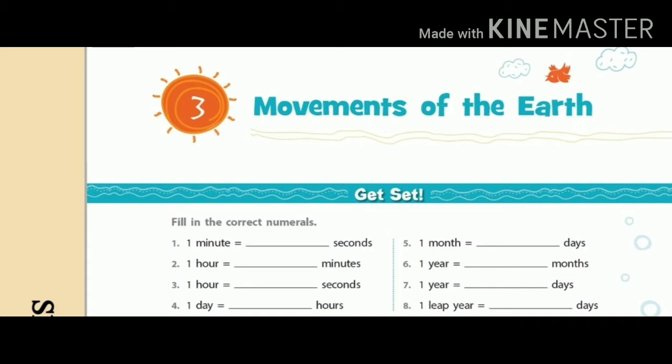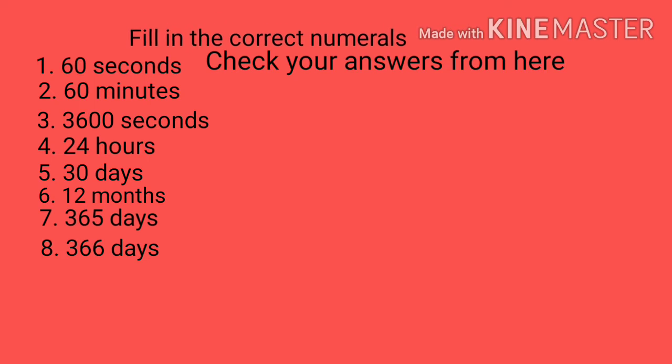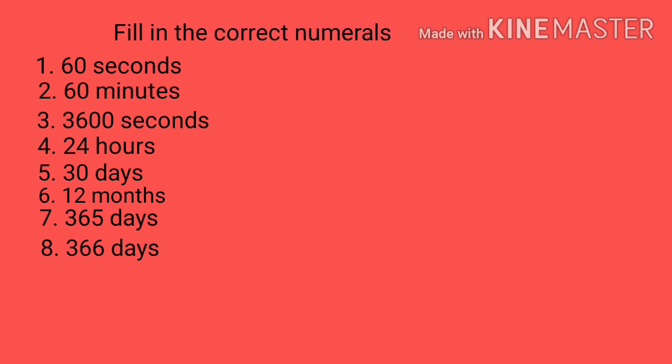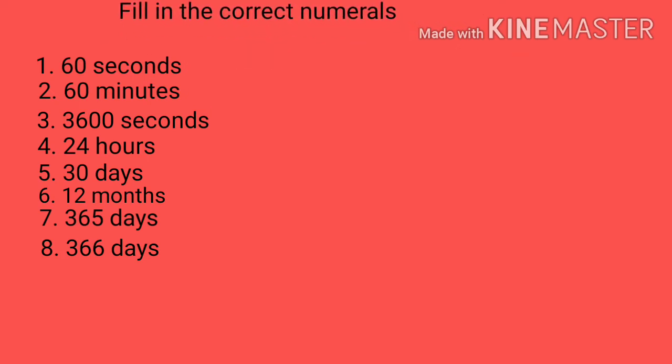Seventh point, 1 year is equal to dash days. And the answer is 365 days. Eighth point, 1 leap year is equal to dash days. And the answer is 366 days. Children, you can check your answers from here.